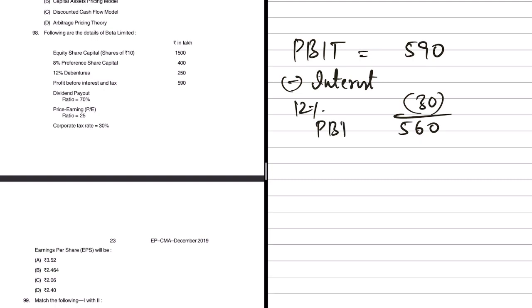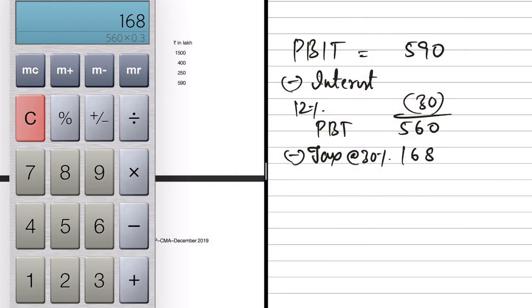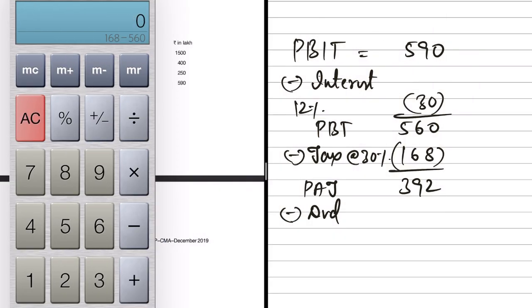This will be profit before taxes. Now less tax. How much is the tax rate? 30% they say. So 560 into 30% will be 168. If you remove that, you'll get 392. So this is profit after tax. But is this the earnings available to equity shareholders? Obviously not, because we have to give dividend to preference shareholders. How much is the dividend rate? 8% on 400. 4 8s are 32. So this will be 360. This is nothing but the earnings available for equity shareholders.